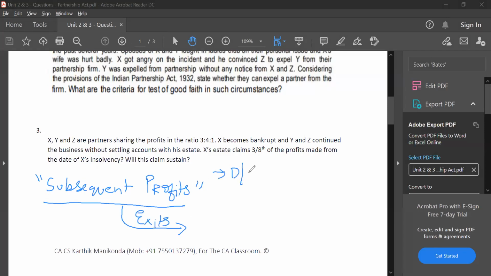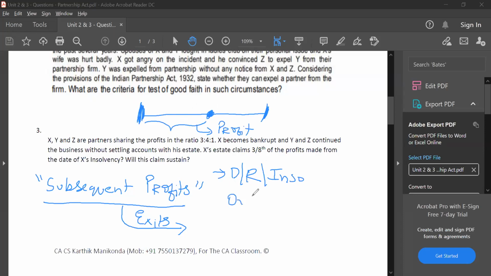Death of a partner, retirement of a partner, insolvency of a partner. In any way, if a partner is leaving the firm, then let's say this is the beginning of the financial year and this is the end of the financial year, and let's say this is the timeline. Now what happens? If I am leaving at this point, for this period I have to be paid my profit share, correct? I have to be paid my profit share.